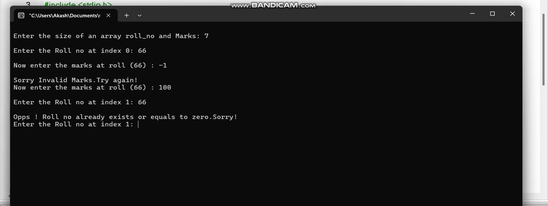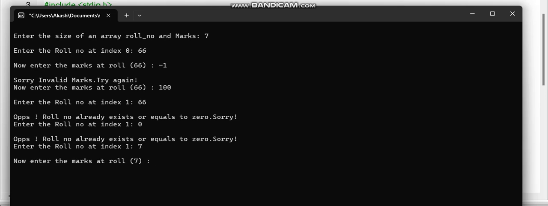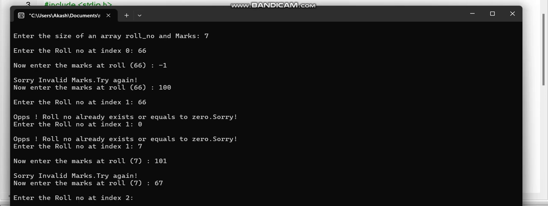Okay, meaning it already exists. If it is index 1, then it checks from I equals 0, I less than C. If this is C, then it will check when I equals 0 whether it's there or not, or 0 or not. If I put the roll number 0 also, then it will show me the error. Okay, if I put a roll number other than 66 and 7, it takes. Enter the marks at roll number. Now I want to give more than 100 also. If I give it, it will say invalid marks, then 100. Okay, no, 100, 67. Let's do this.